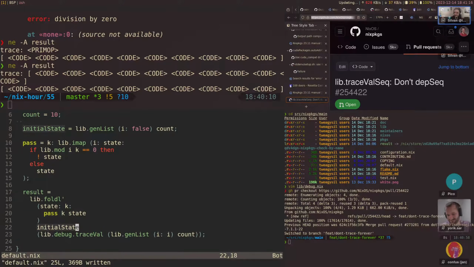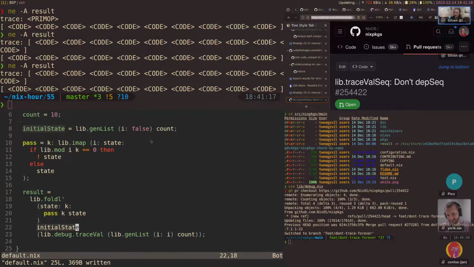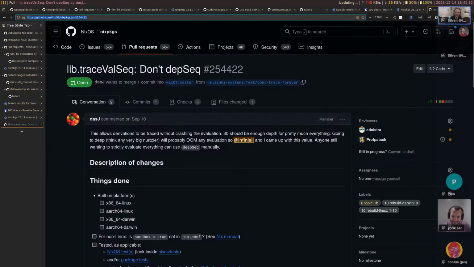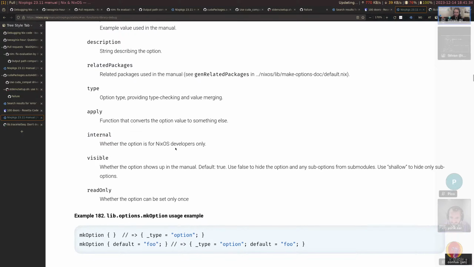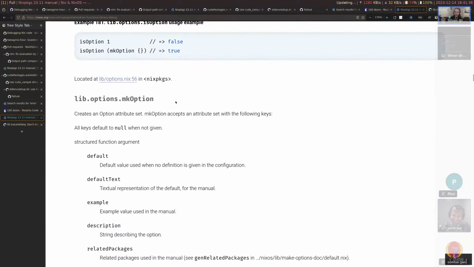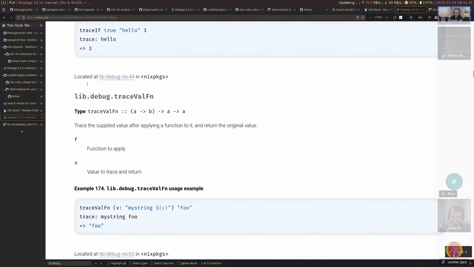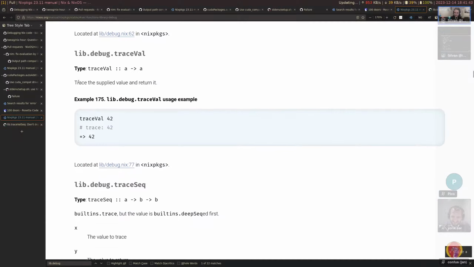Okay, let's try this again. It's still the same. Hold on. Oh, it's a separate problem. Yeah, okay. We should read the documentation, really. So we have lib.debug. We have traceIf, traceVal. Okay, trace a supplied value and return it. It doesn't say that it's lazy, but it is lazy.